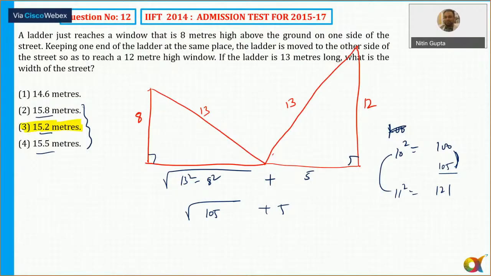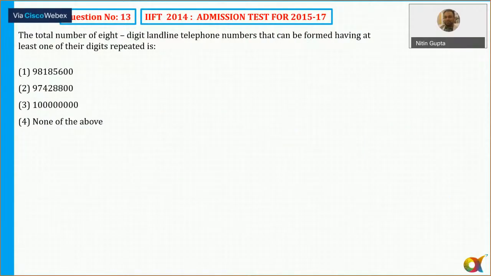Okay. Let's move to the next one, question number 13. This is a very easy question. The total number of telephone numbers that can be formed having at least one of their digits repeated.